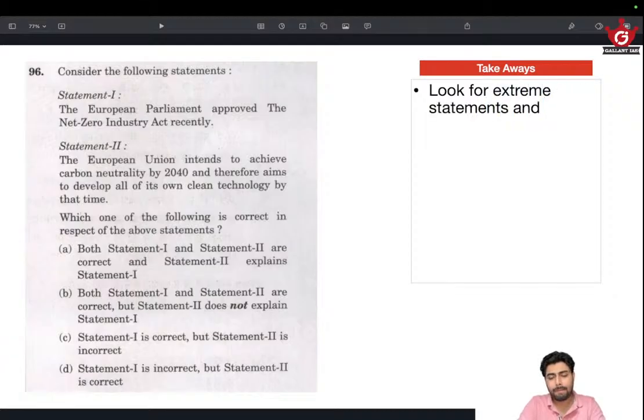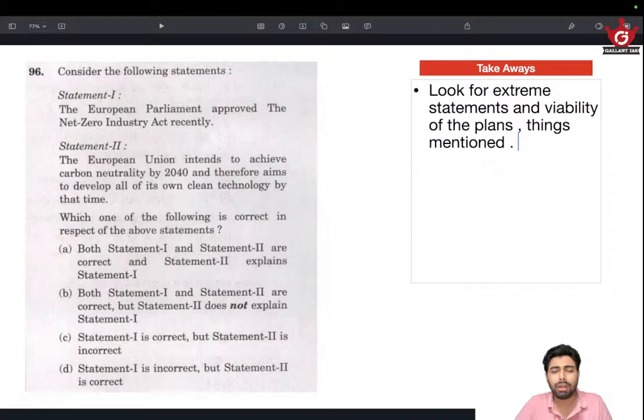And the viability of the plans or things mentioned. If they seem very far-fetched, then obviously it will be wrong. I think they have changed the date. That has changed the entire meaning of the second statement. That's why the answer is C.